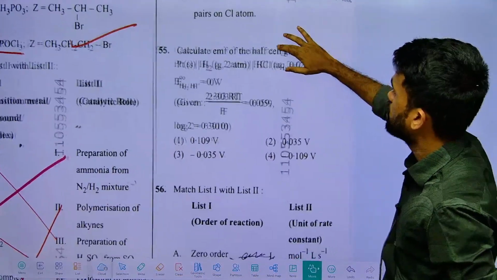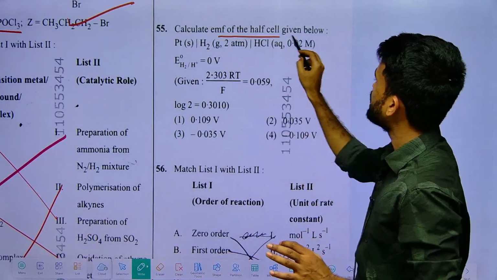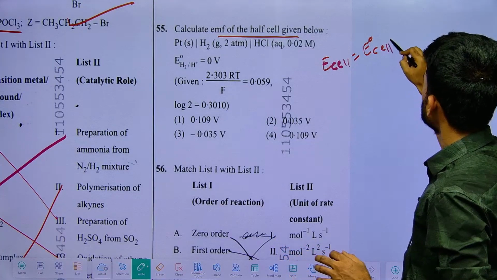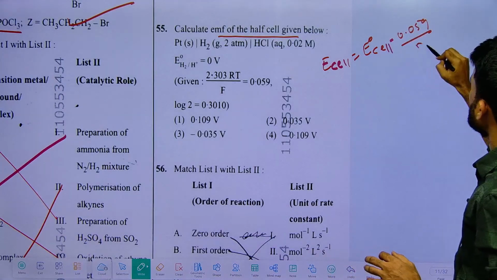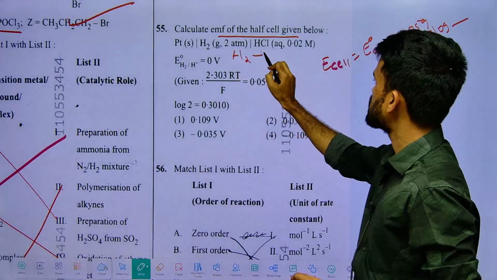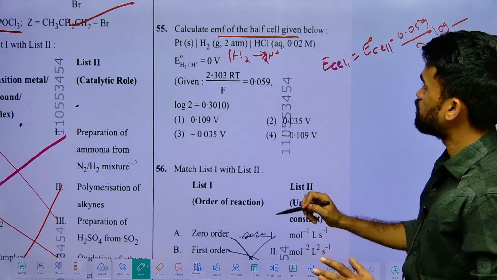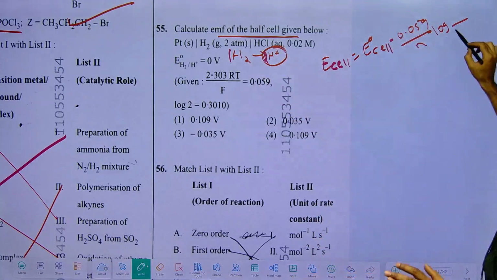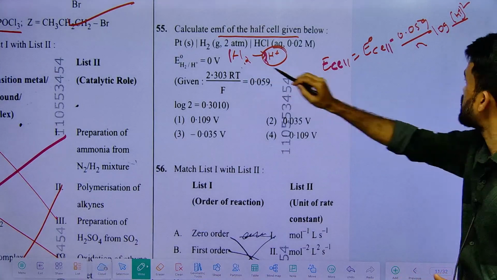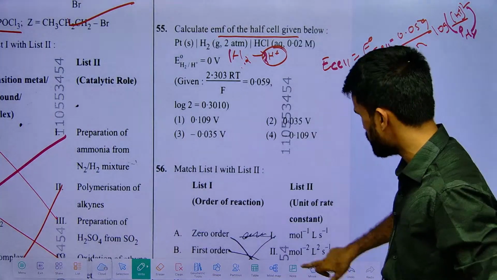Next, this is related to the Nernst equation. Simple again. Calculate the EMF of the cell. So E cell equals E naught cell minus 0.059 by n log concentration of product by reactant. So here what is happening, H2 is converting into H plus. To balance this I can take 2 H plus. So simply you can write product concentration by reactant, that is H plus ion to the power 2 because the stoichiometry is 2, and here H2 is a gas, so take PH2 in the denominator like this. That's it. Almost it is done.